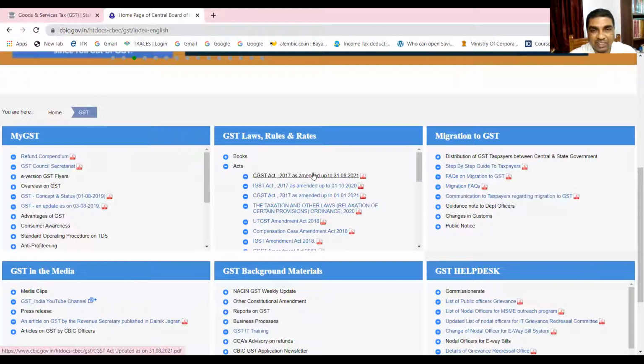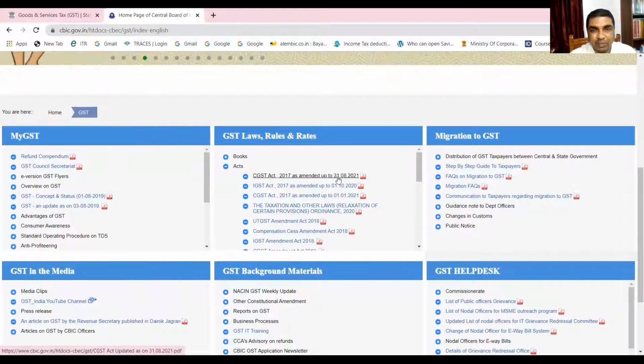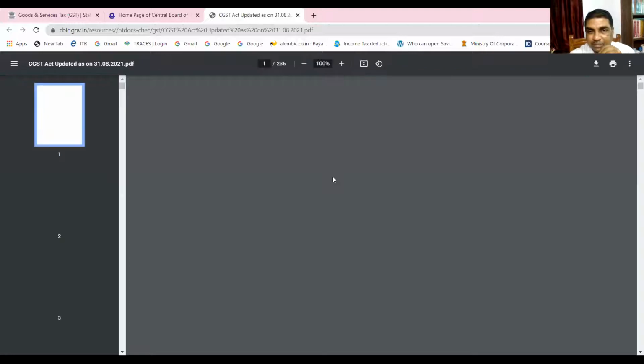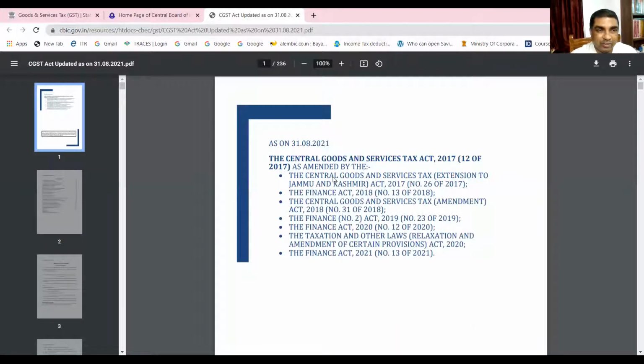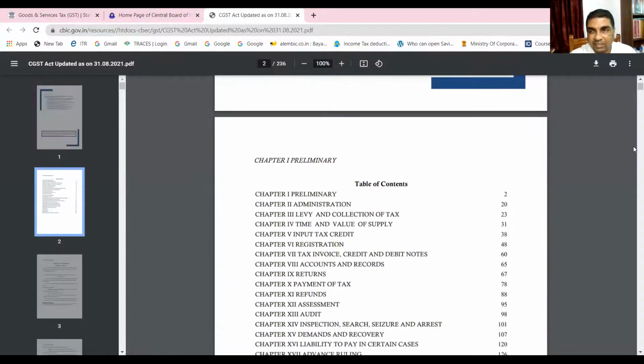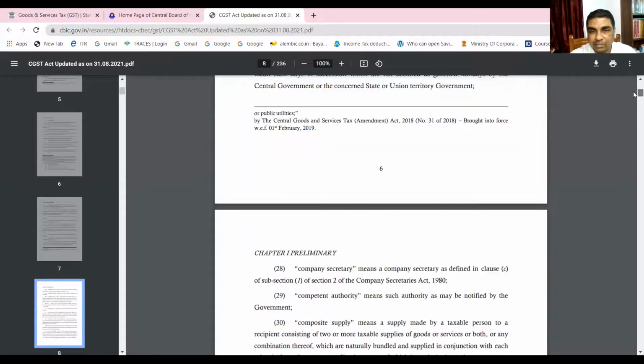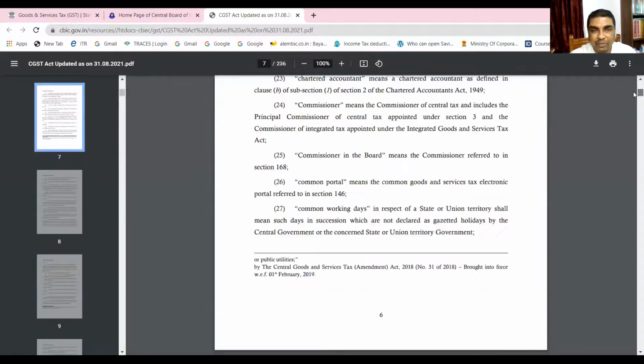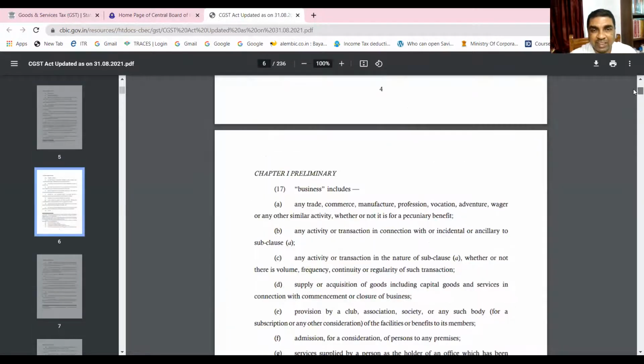You see, CGST Act is here. It is amended up to 31st August 2021. If you want, you can download it here. So let me download it for you. Now you see, this act is here. And we are learning various definitions right now.